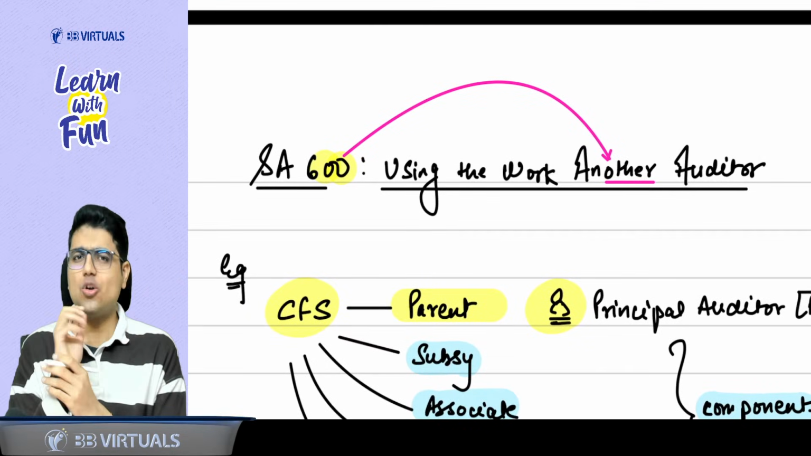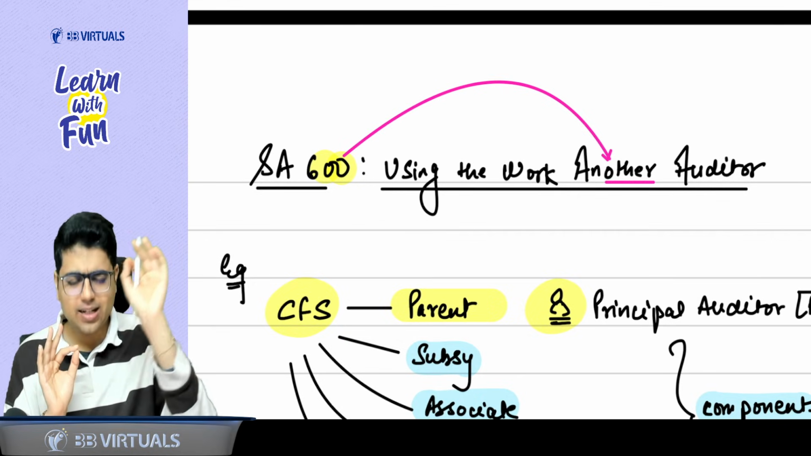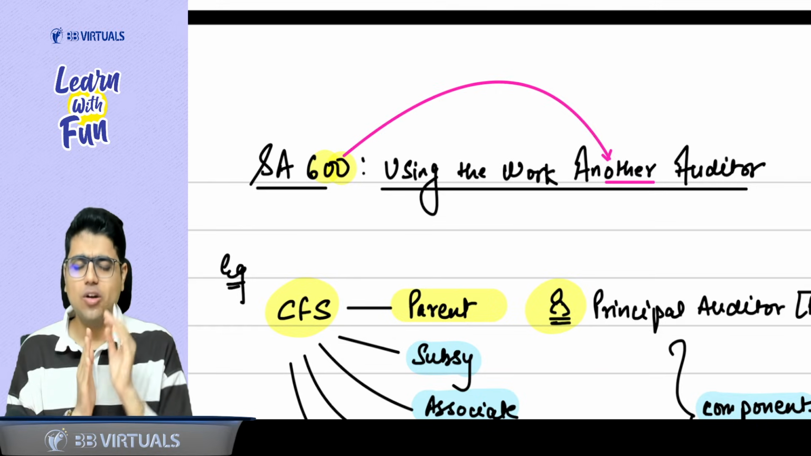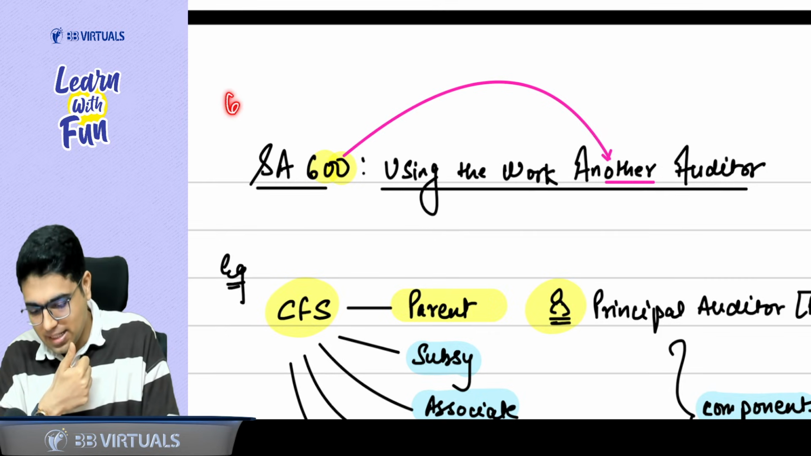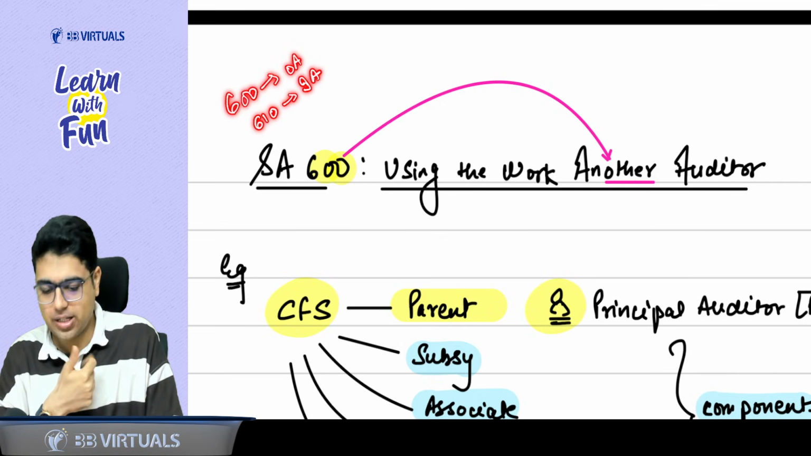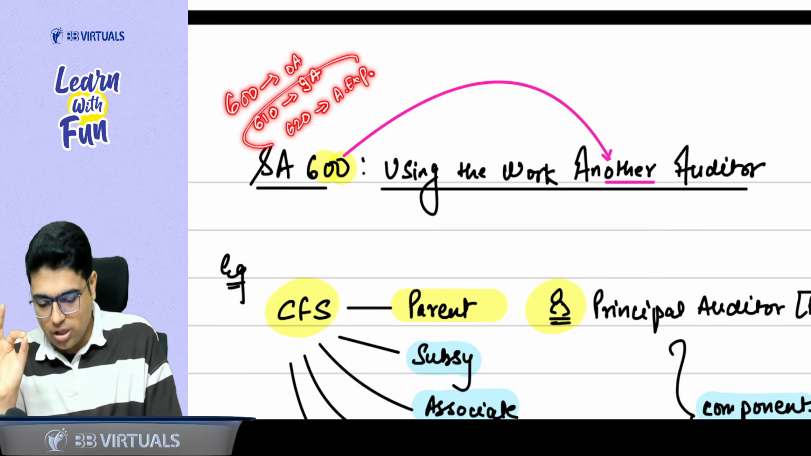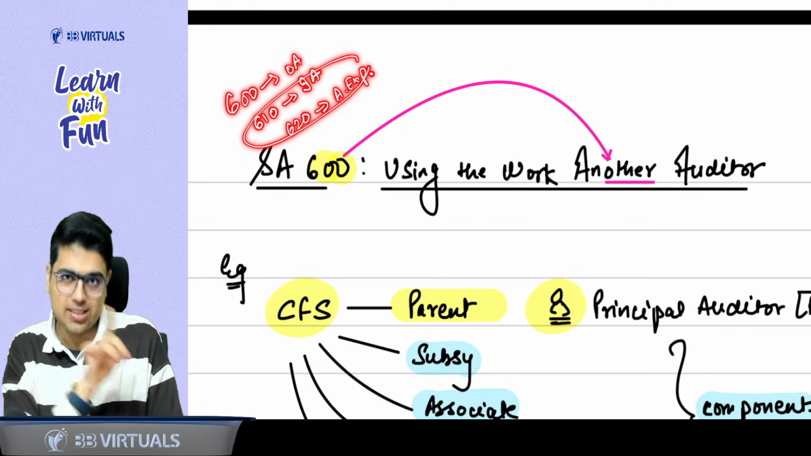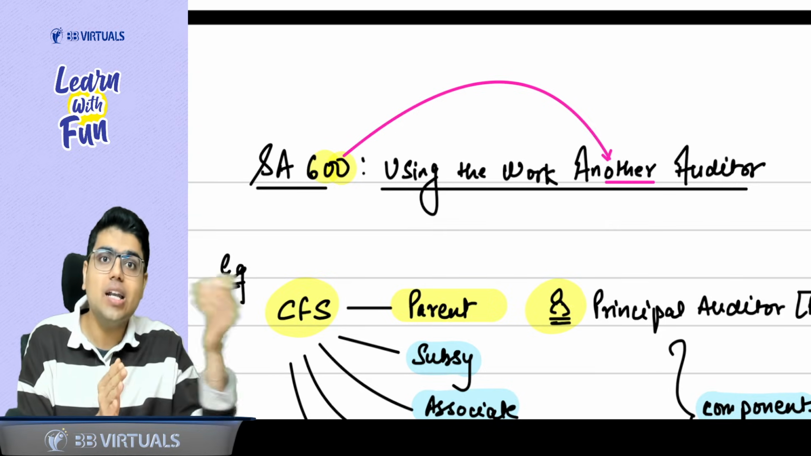So first of all, talking about SA 600 series, let's understand the basics. SA 600 series mostly talks about using the work of someone. SA 600 talks about using the work of another auditor, 610 talks about using the work of an internal auditor, and 620 talks about using the work of an auditor's expert. Here we are not discussing these two SAs; we will cover them in the next video. Here we will focus on SA 600, using the work of another auditor.